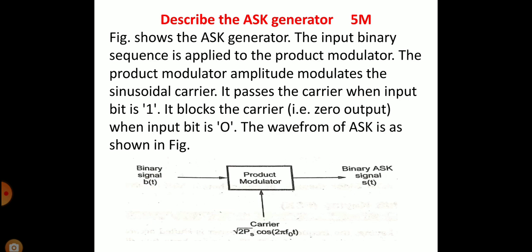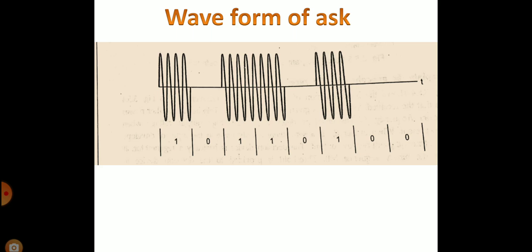The input binary sequence is applied to the product modulator. The product modulator amplitude modulates the sinusoidal carrier. It passes the carrier when the input bit is 1. It blocks the carrier when the bit is 0. The waveform of ASK is shown in the figure.